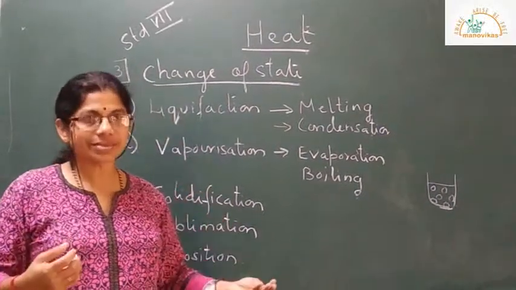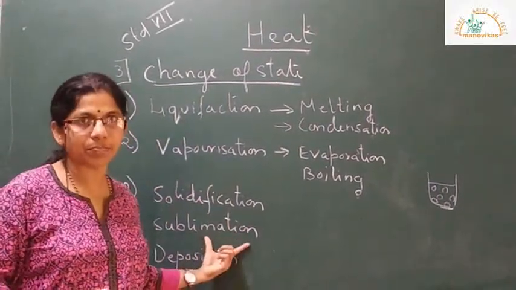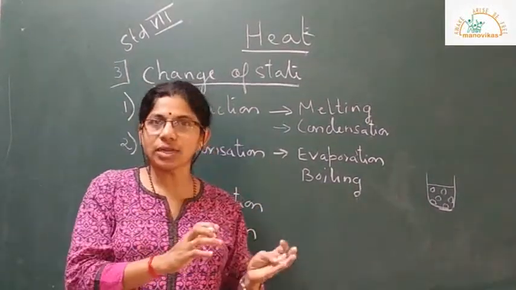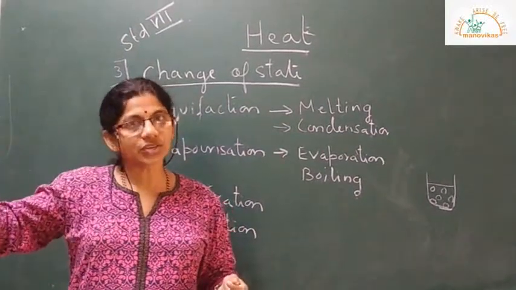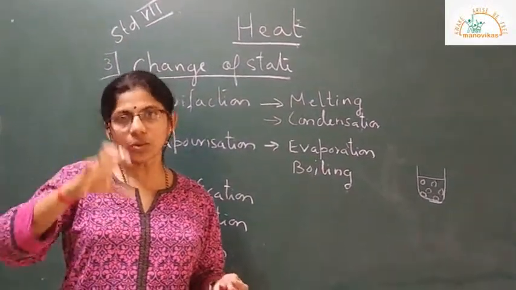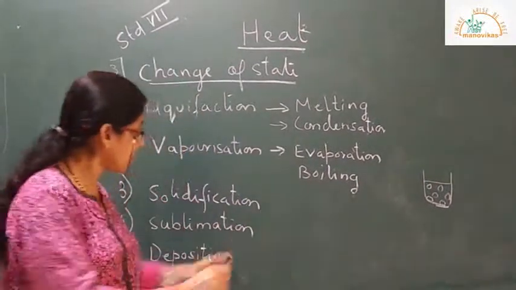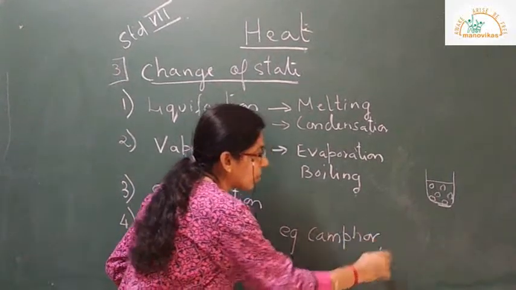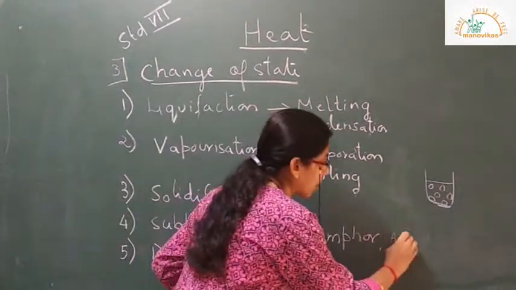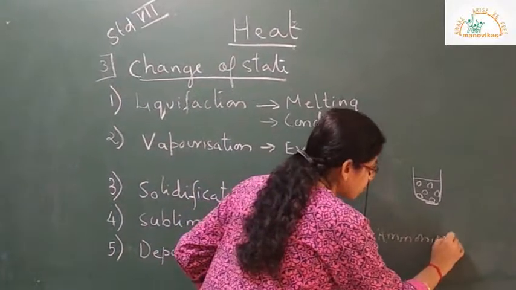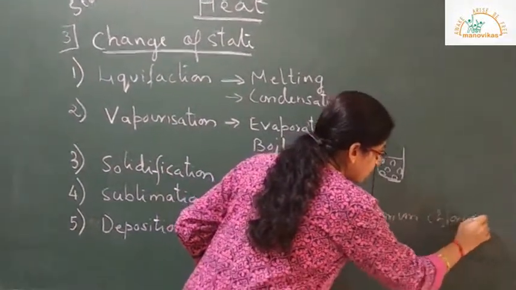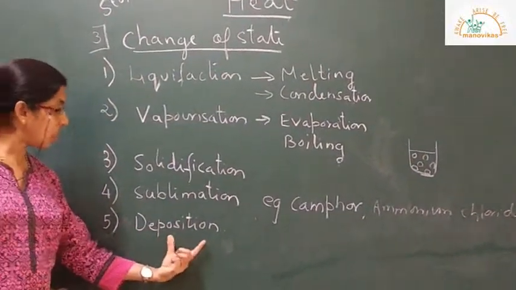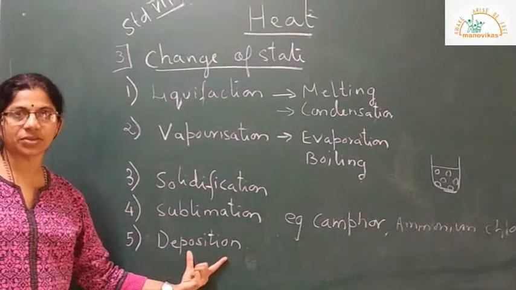These are some of the substances which can sublime. Right? So what is sublimation? It is a process by which a solid changes directly to the gaseous state without going into the liquid state. Alright? Example, camphor, ammonium chloride, etc.